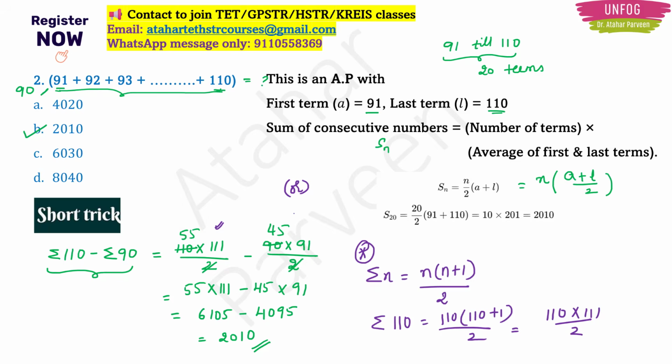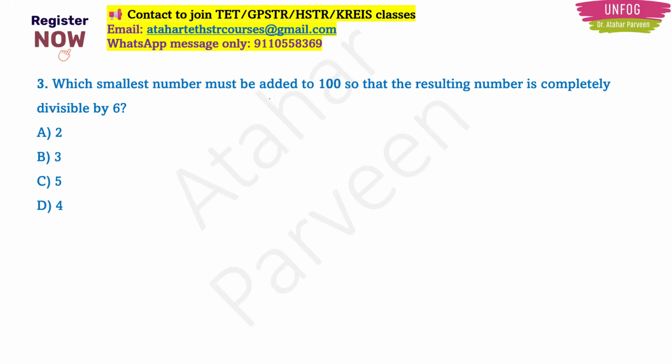Okay. Which smallest number must be added to 100 so that the resulting number is completely divisible by 6? It should be completely divisible by 6.